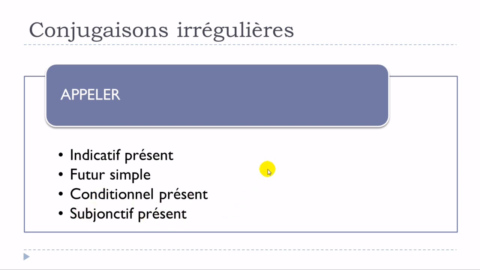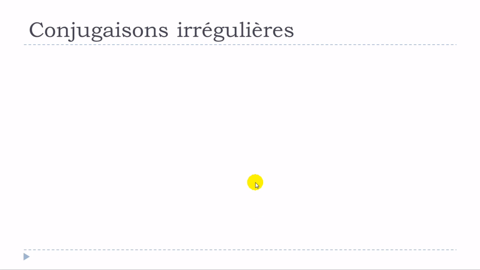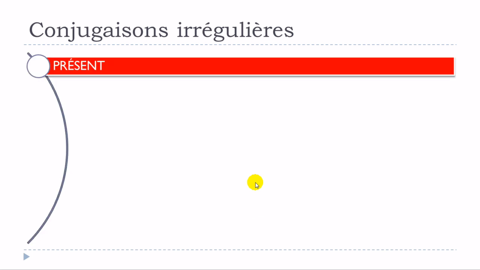It does mean that for all the other tenses, appeler will follow the rule of the construction of conjugation of the verbs from the first group, so ending with er. But for these tenses, it will be a bit different. That's exactly what we'll see in this video, and we'll start, of course, with the present form.